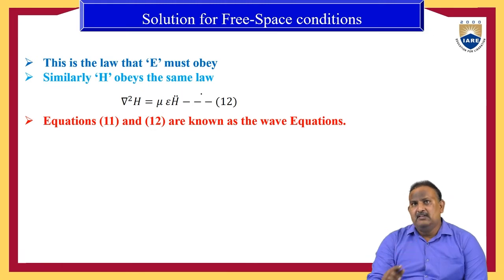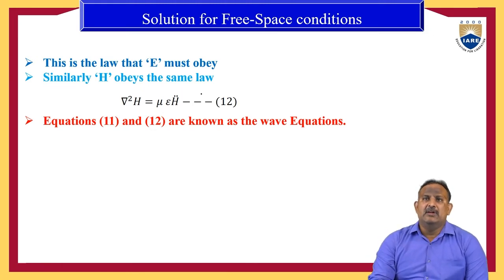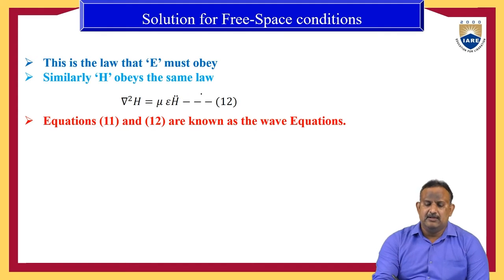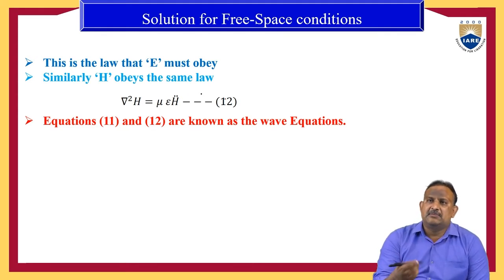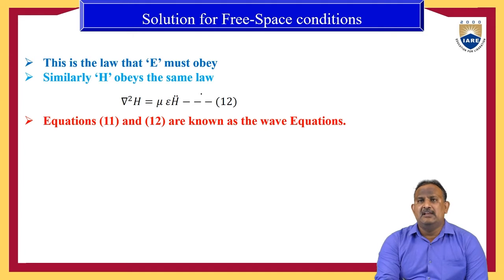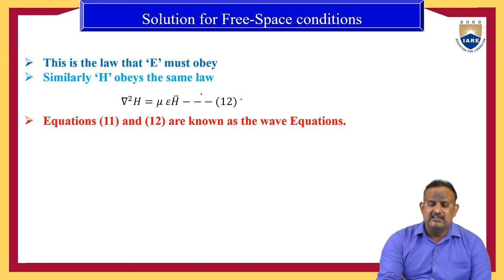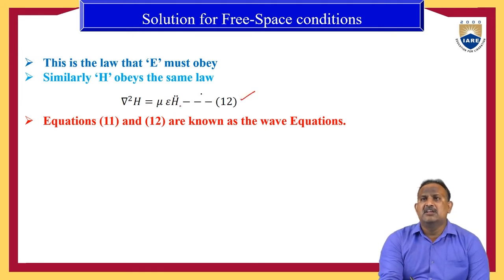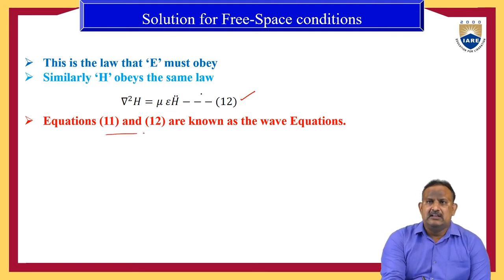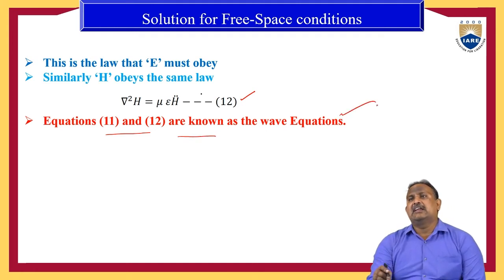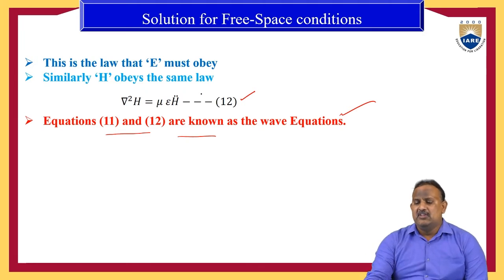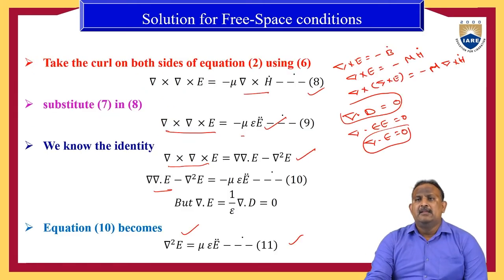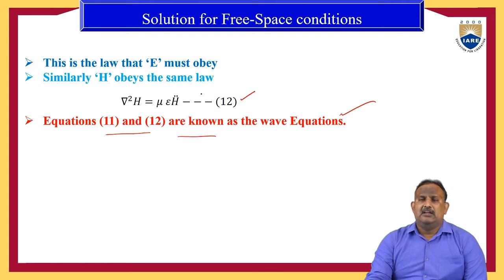This is a law that E must obey. Similarly, H obeys the same law. Similarly, we can derive an expression for the magnetic field: del square H equal to mu epsilon into H double dot. Here equations 11 and 12 are known as the wave equations for electric and magnetic fields. Equation 11 is the wave equation for the electric field. Equation 12 is the wave equation for the magnetic field.